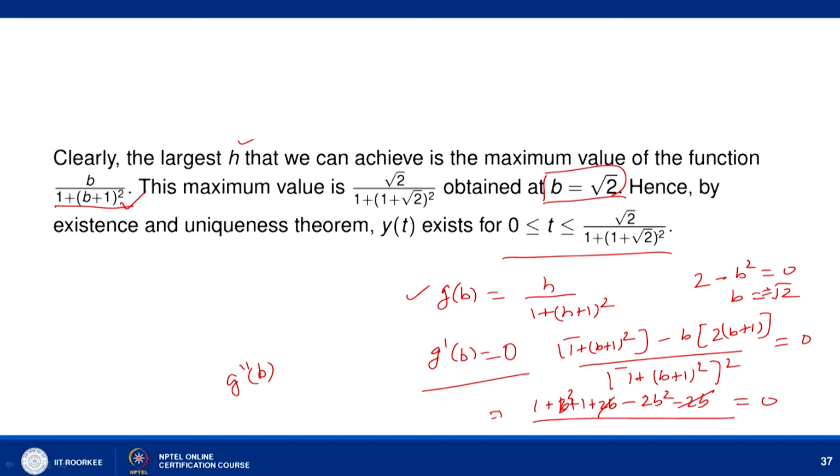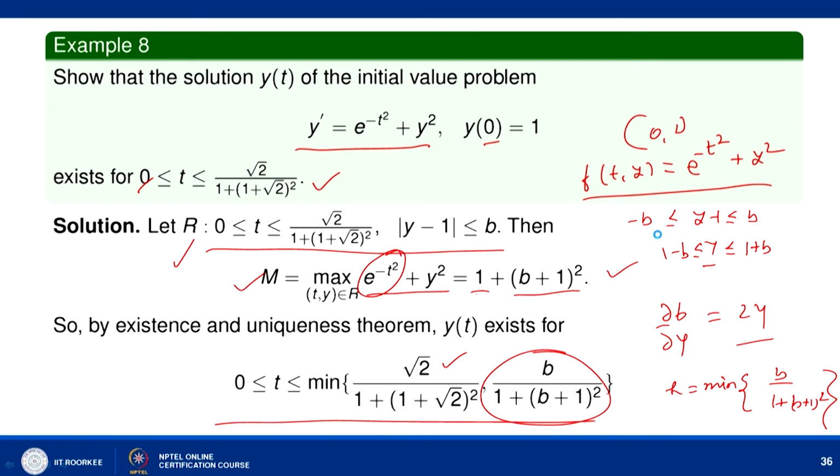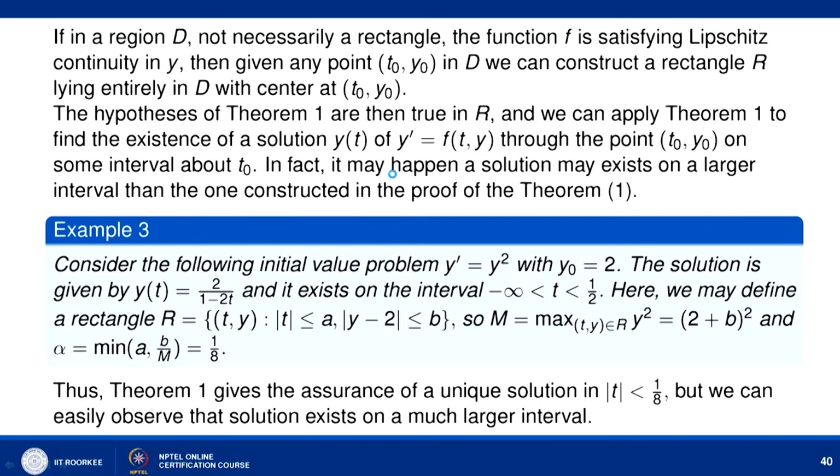So, this proves that the solution of this initial value problem exists in this interval, that is t belonging from 0 to root 2 upon 1 plus root 2 whole square. That is what we have shown here. So, we have shown one example where the solution exists in a particular interval.